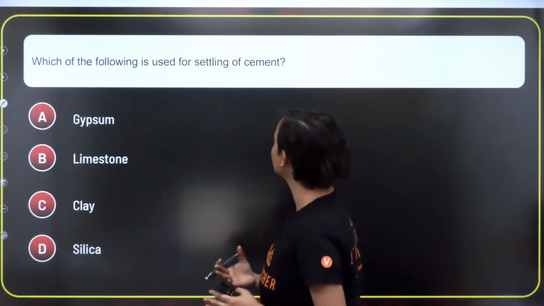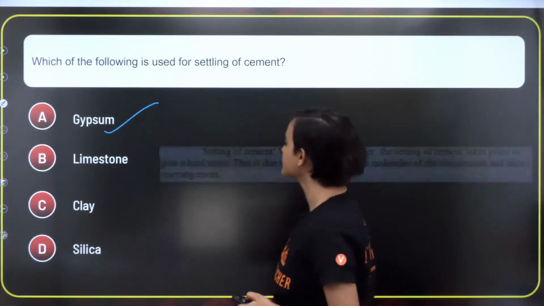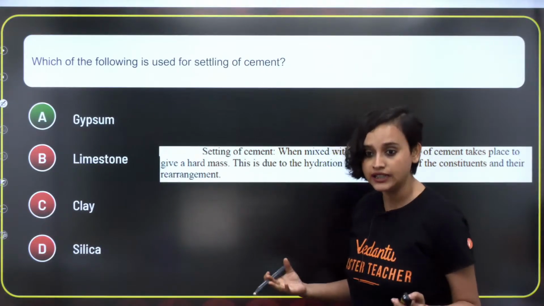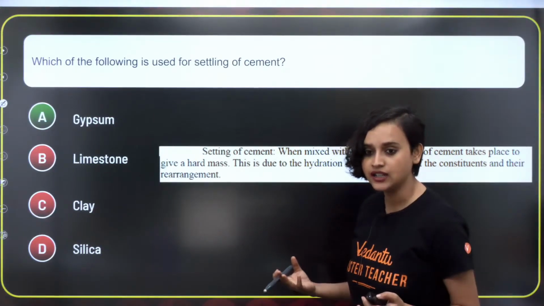Now, which of the following is used for settling of cement? Of course, gypsum. Once again, this is from NCERT. We know it. This is also from NCERT. Right?